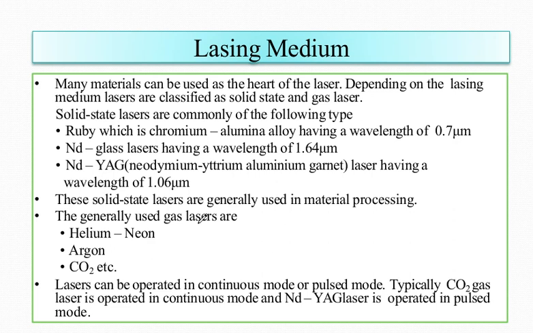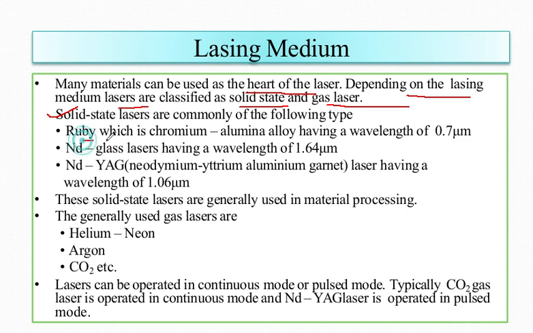Many materials can be used as the lasing medium of the laser. Depending on the lasing medium, lasers are basically classified as solid state and gas lasers. Now what are the solid state lasers? They are commonly of three types.